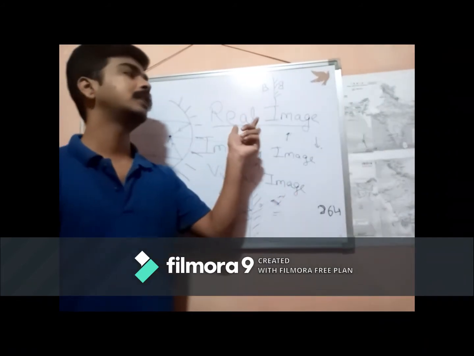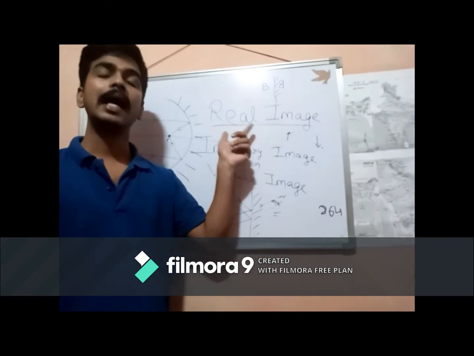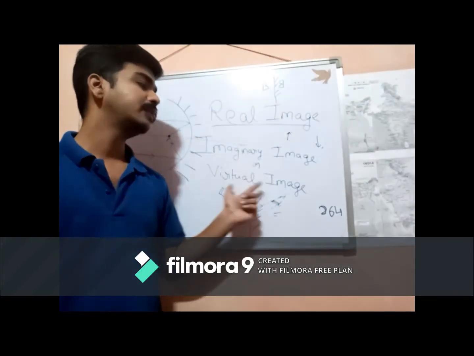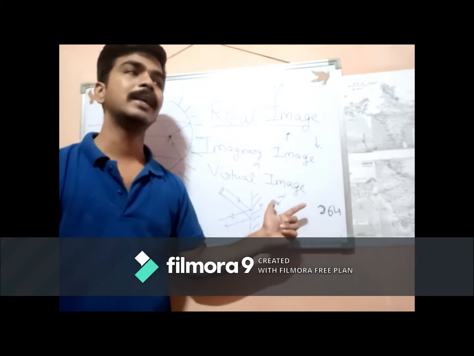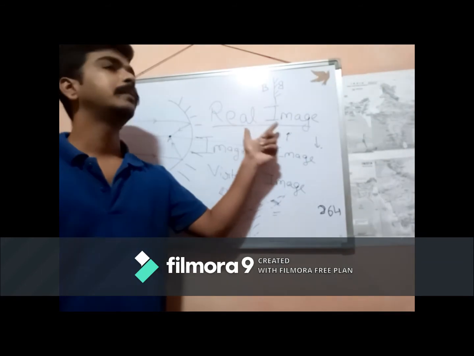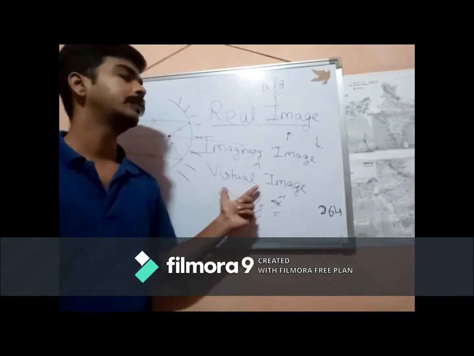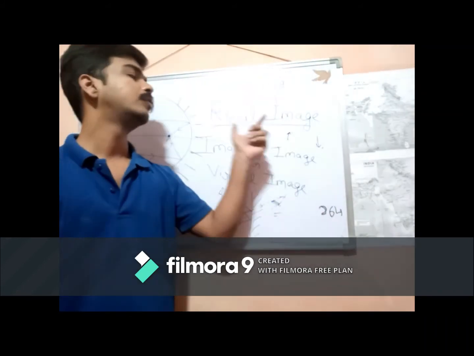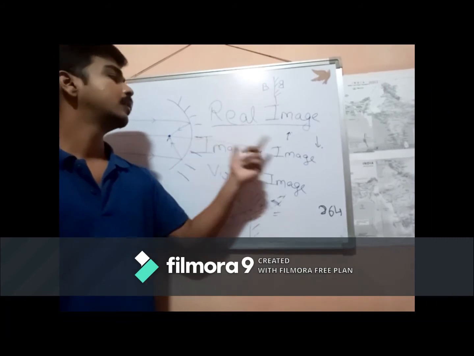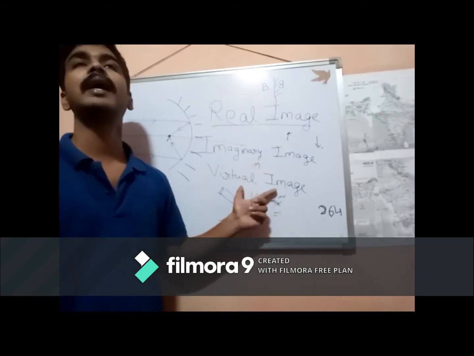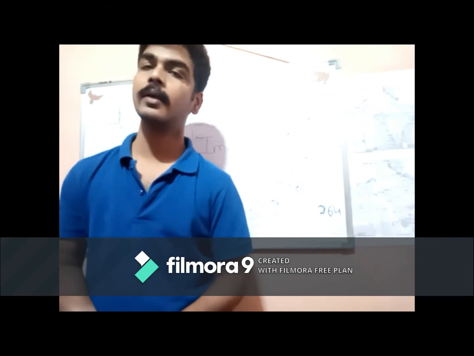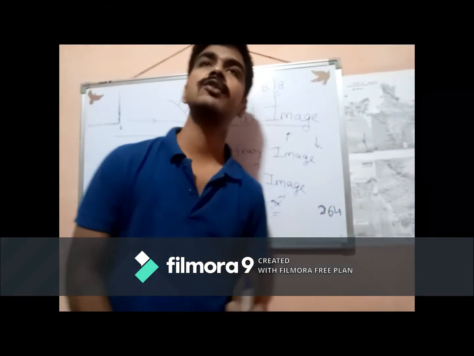What are the differences? Real images are formed when rays of light actually meet after reflection. Virtual images are formed when the rays of light do not actually meet but appear to be meeting when extended backwards. Real images can be projected on a screen, virtual images cannot be projected on a screen. For example, the image formed by a concave mirror, and for example, the image formed by a plane mirror. Now we'll be studying the image formed by a plane mirror. First of all we'll study a point size object.